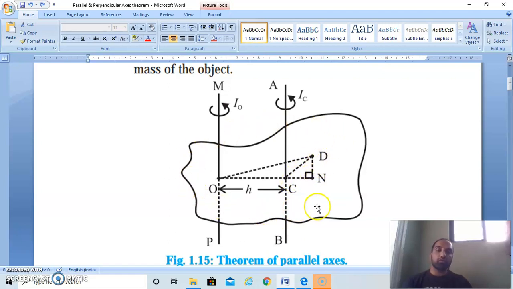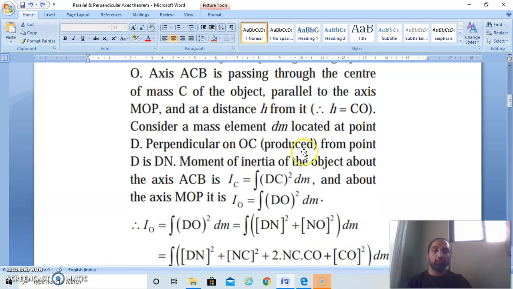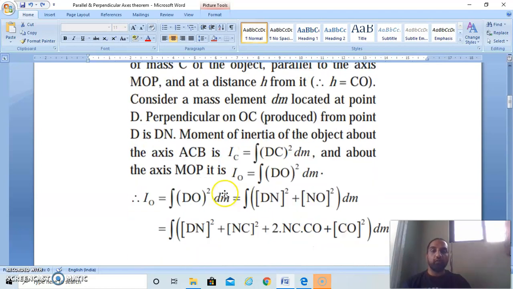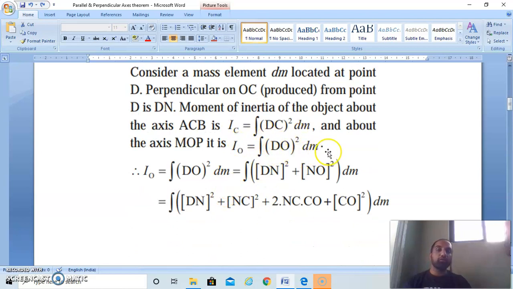But what about the moment of inertia of the entire body about this axis? We have to take the integration, and it is denoted by IC, so we can write IC is equal to integration of CD square dm. Similarly, if we take the small element dm and the axis of rotation MOP, then the moment of inertia of this small element about this axis is dm into OD square, and for the entire body, by taking the integration, it is denoted by IO. So IO is integration of OD square into dm.